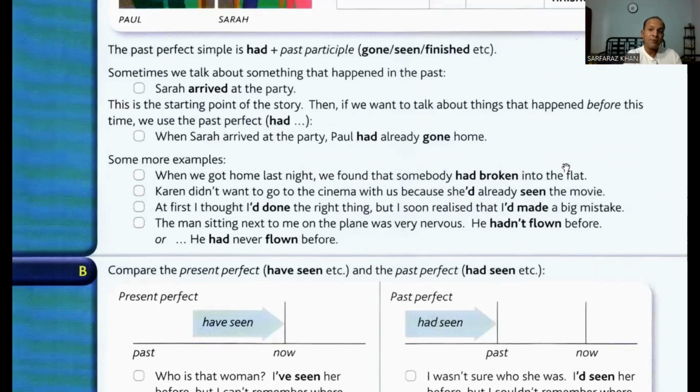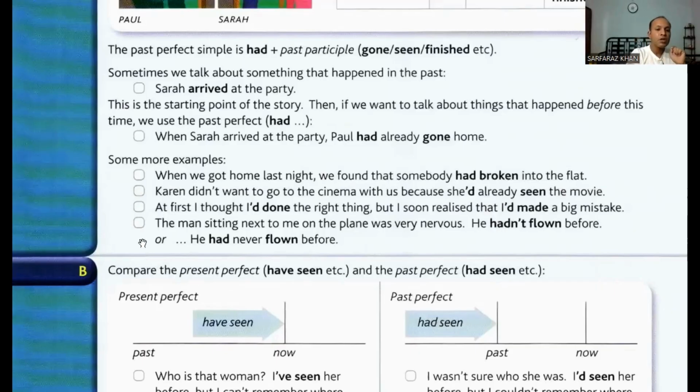Why? Because already she had done this action. Already she had watched that movie. That's why. And she had watched this movie, that means that movie was watched earlier than we were watching at that moment.